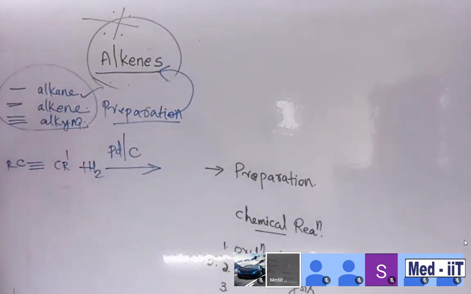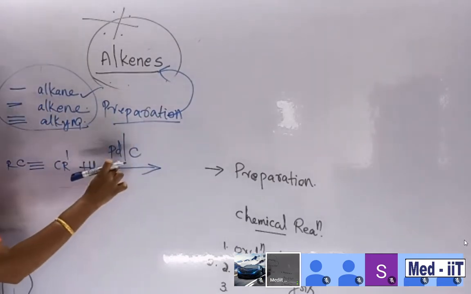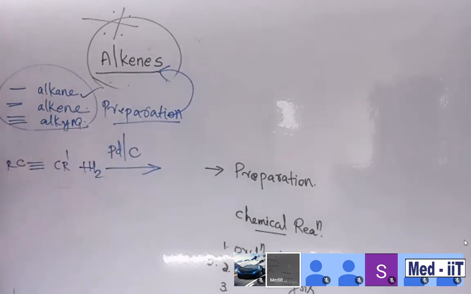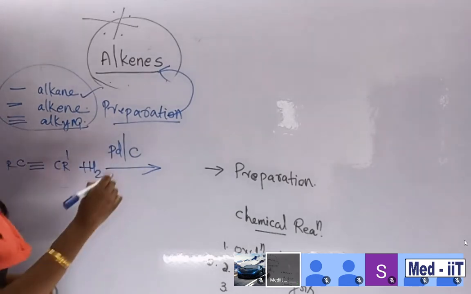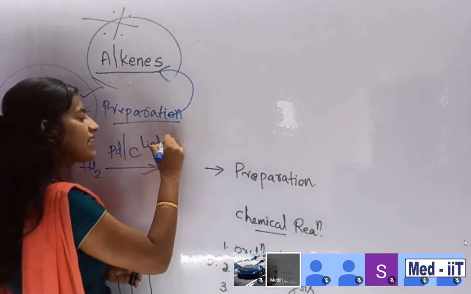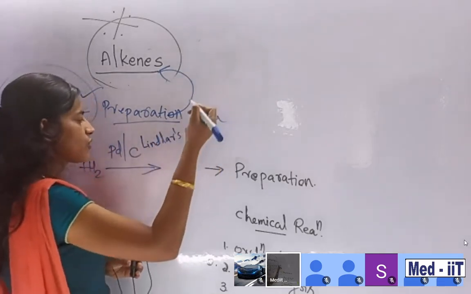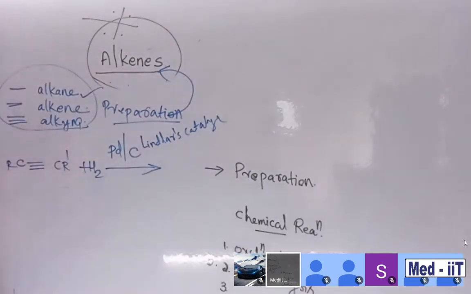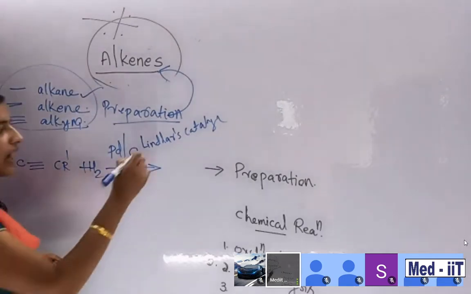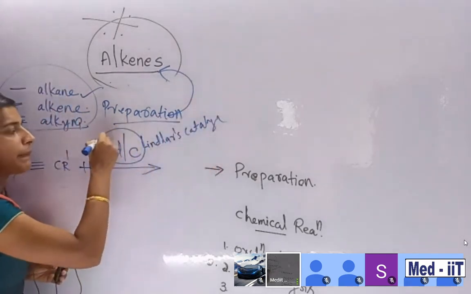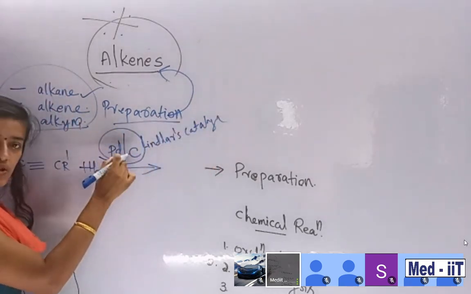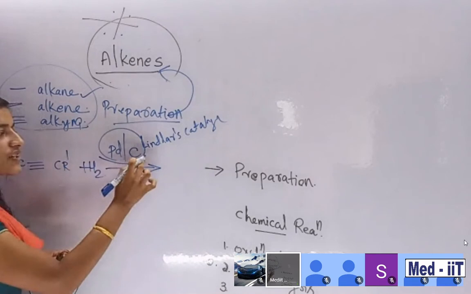This one you want to notice: palladium in carbon. This is a reagent. It is called Lindlar catalyst. Palladium is a metal. In the presence of carbon, it is called Lindlar catalyst.